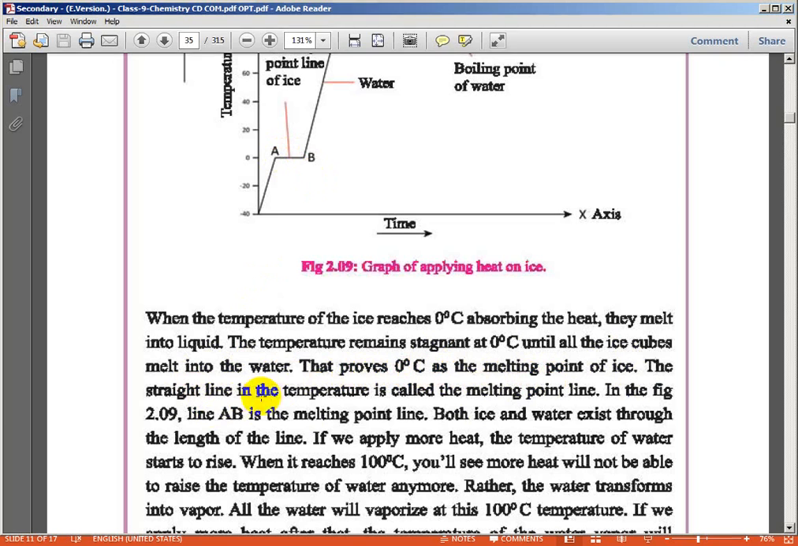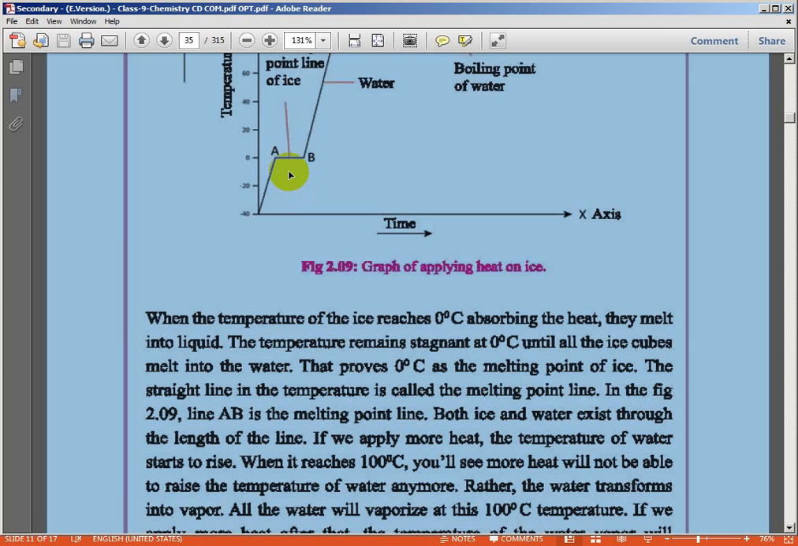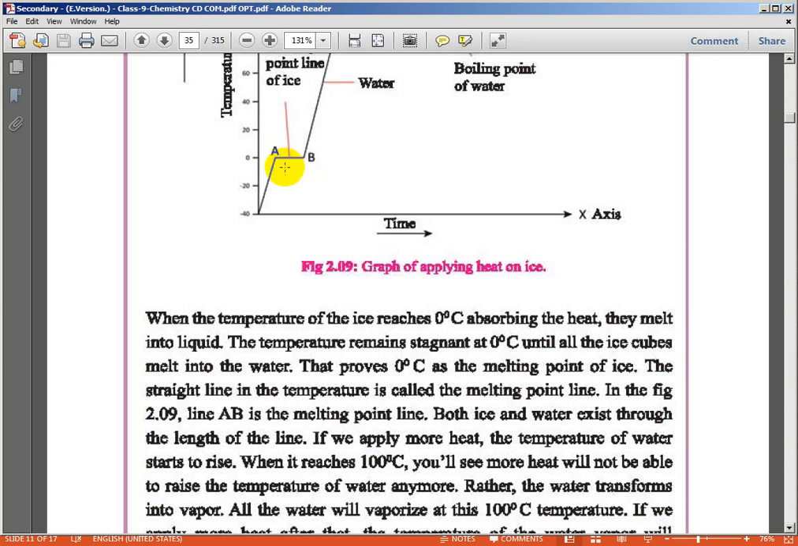The straight line in the temperature graph is called the melting point line. This is the straight line AB, called the melting point line, in figure 2.09. Both ice and water exist along this length. Two states exist simultaneously, both water and ice, in this length, the melting point line.